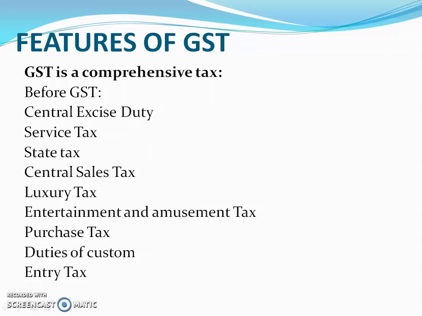So before the introduction of GST, there were various indirect taxes like central excise duty, service tax, state tax, central sales tax, luxury tax, entertainment and amusement tax, purchase tax, duties of custom, entry tax, etc. But after the introduction of GST, there is one tax. That means most of the central level and state level indirect taxes are subsumed under GST.